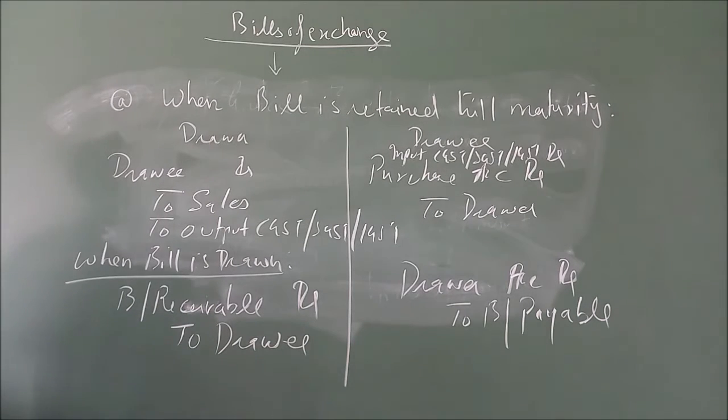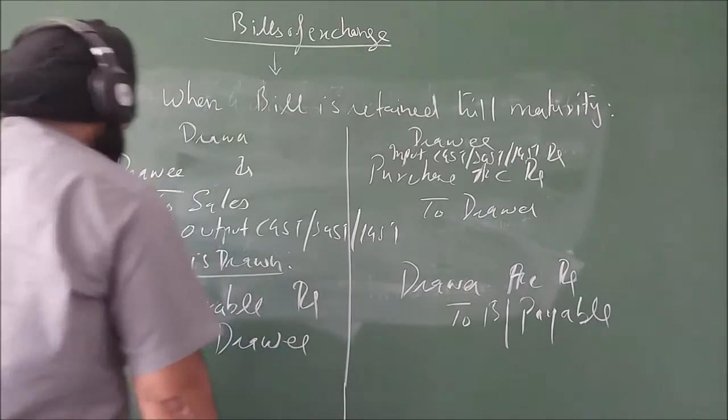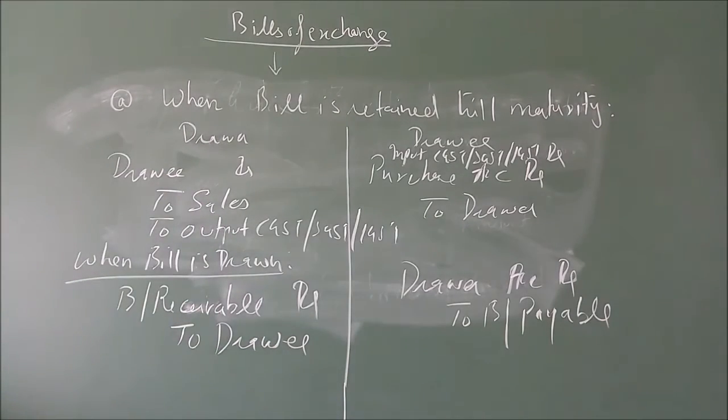Right? Now when the amount is received, what entry will you pass?